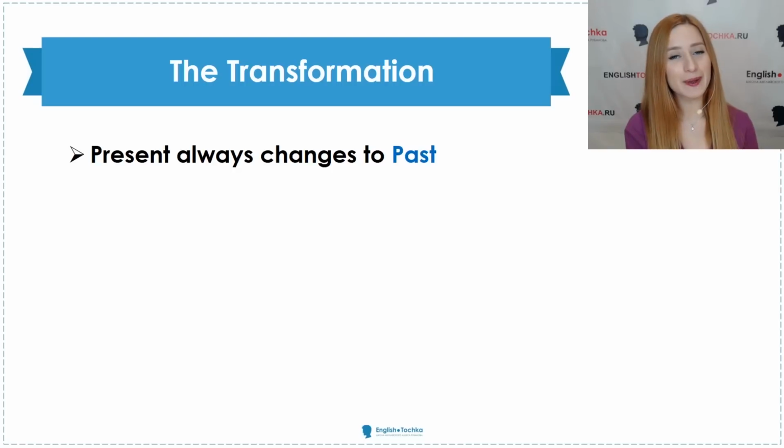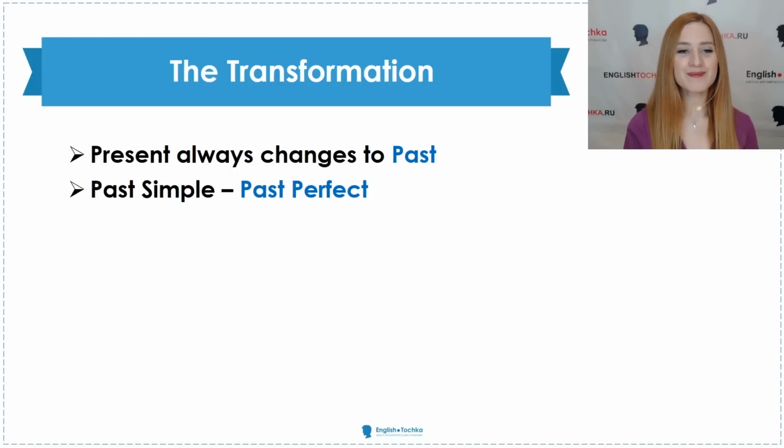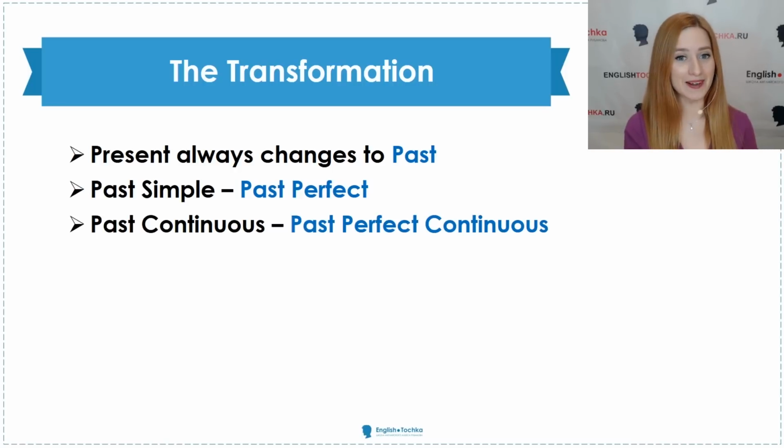Present continuous becomes past continuous. Naturally, everything goes one step deeper in the past. Past simple, if we use past simple in the normal sentence, we replace it with past perfect when we use the sequence of tense, when the first verb is in the past. Past continuous goes to past perfect continuous.